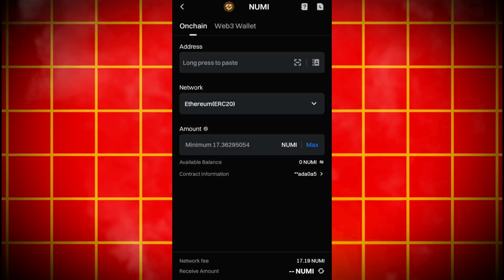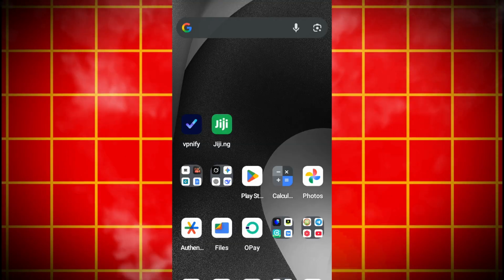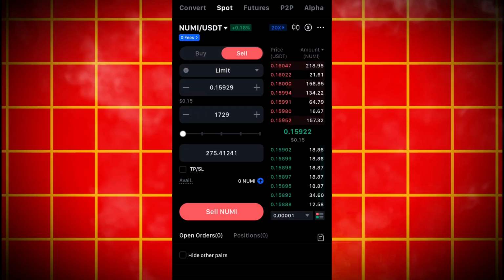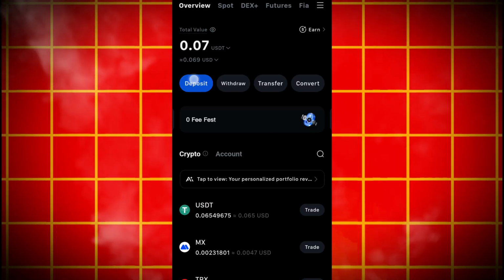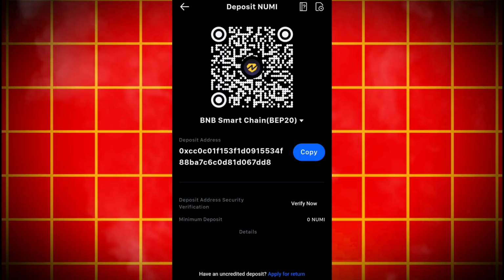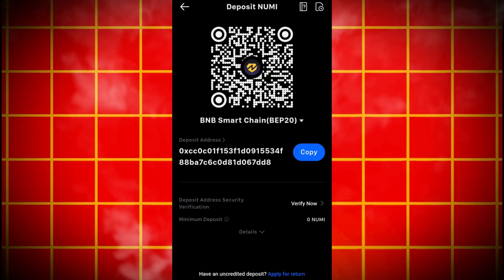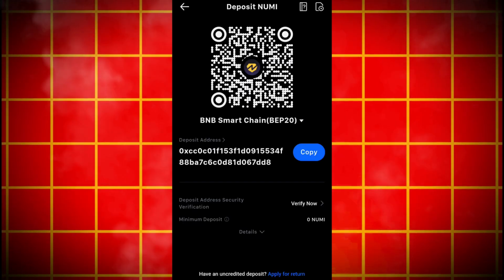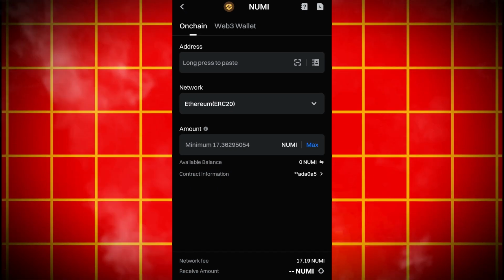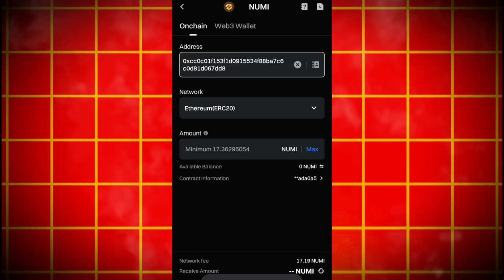Okay, so now that you are at this step, go straight to the other cryptocurrency exchange where the token is selling high, which is this one right now. Go straight to the wallet again, then click on deposit, click on chain deposit in this place, then also search for the cryptocurrency again. So take a look at it. It's also the same right here. Just copy the wallet address, then go back to this place and paste it right here. Okay, so you just follow the process.